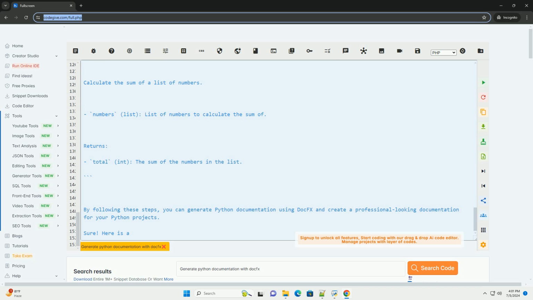Here is an example of how you can write Python documentation using docfx. Bash: pip install my_python_library.